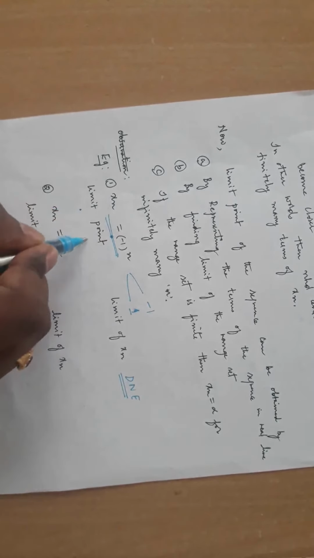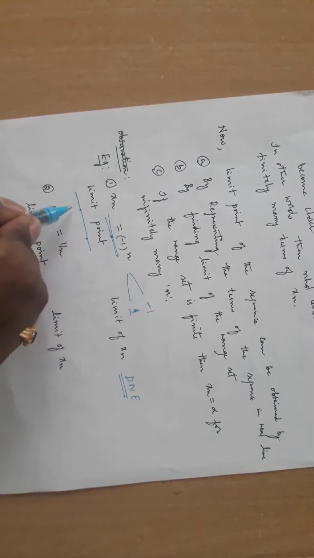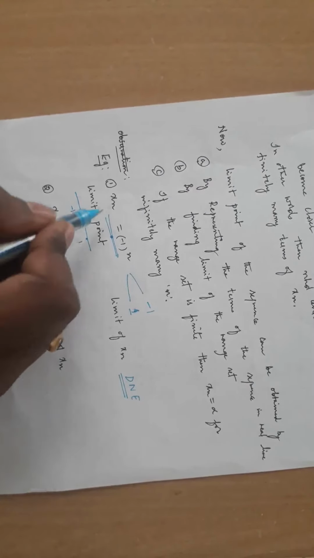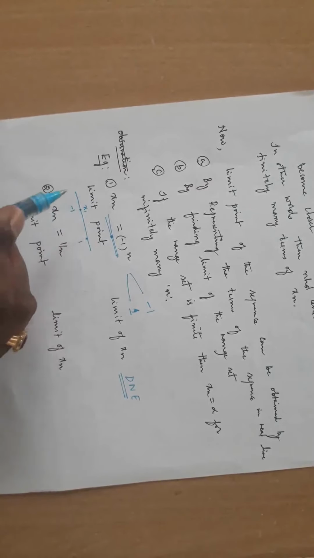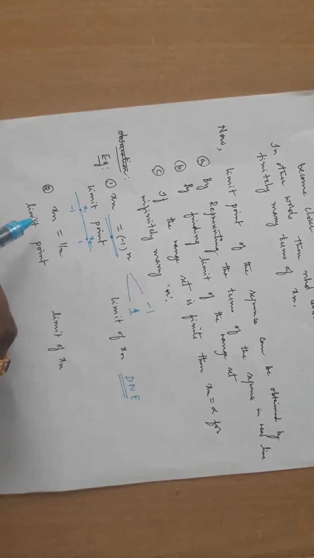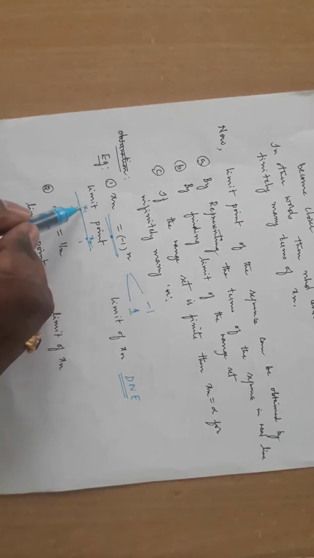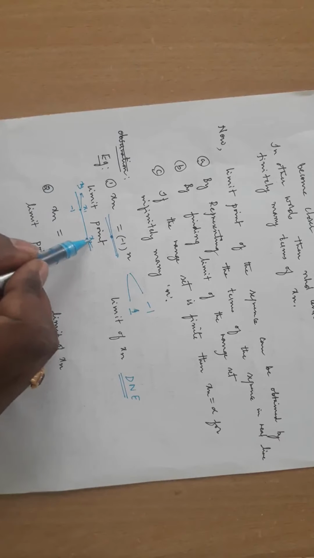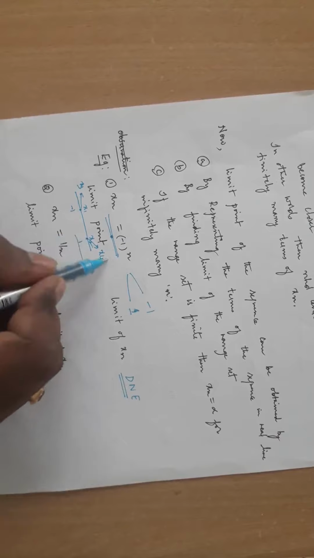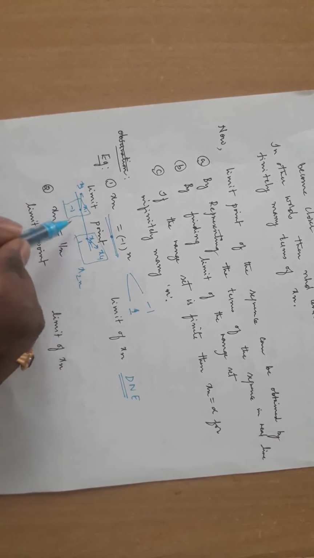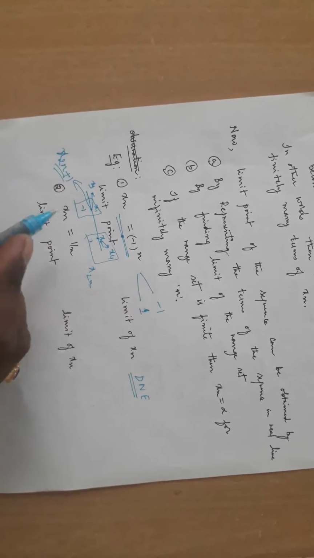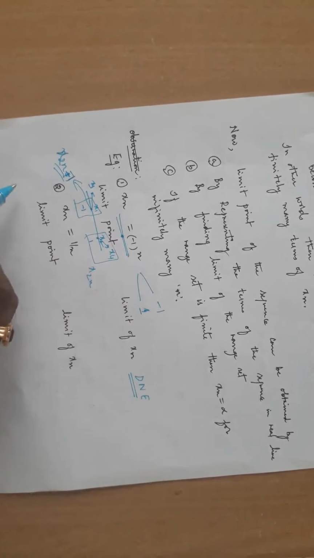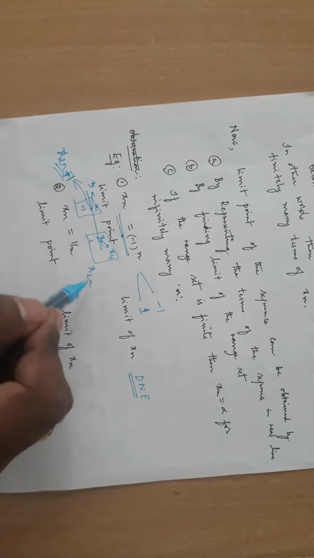But what is the limit point? See, if I plot this in the number line, this is minus 1 and this is 1. Put n equals to 1, it is minus 1, so I have x1 here. Put n equals to 2, x2 I have here. Put n equals to 3, x3 here. Put n equals to 4, x4 is here. The minus 1 is occupied by x2n minus 1, and 1 by x2n. That means odd terms will go here, even terms will go here.